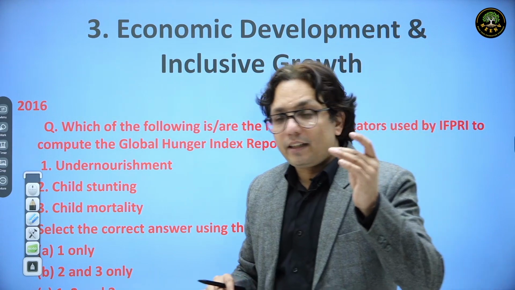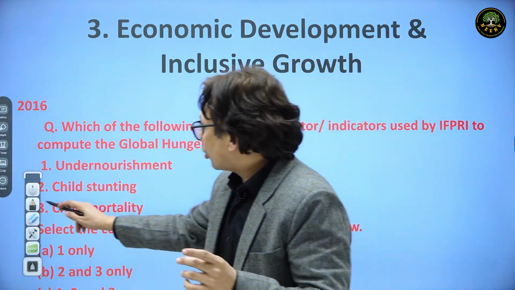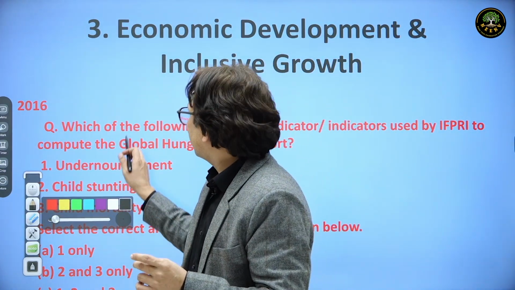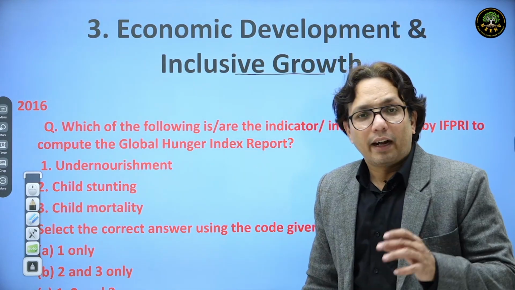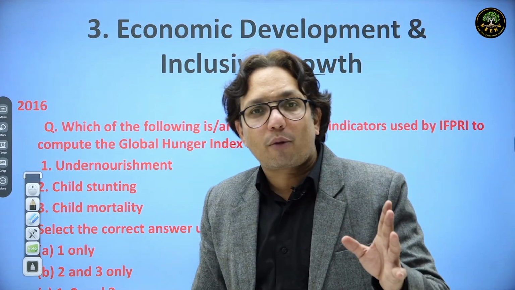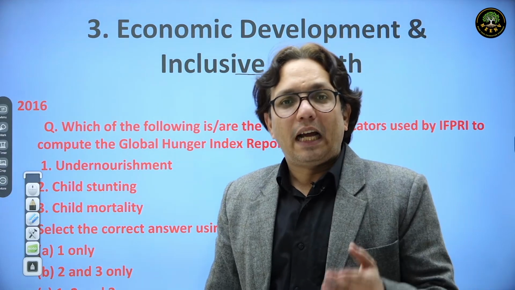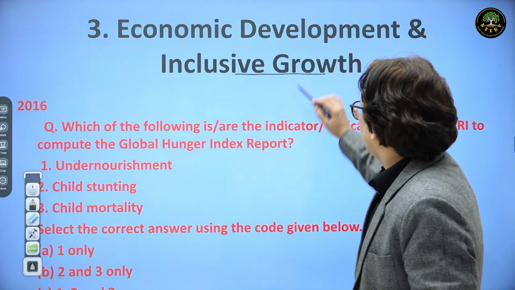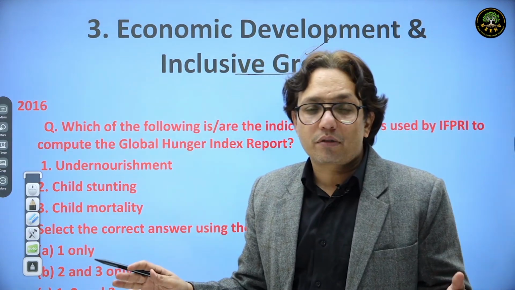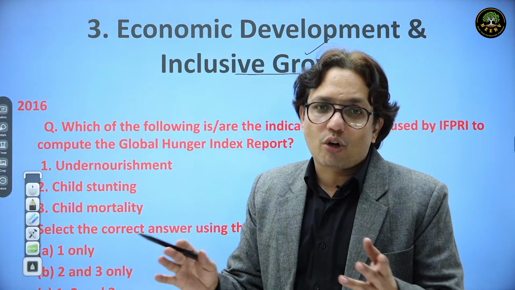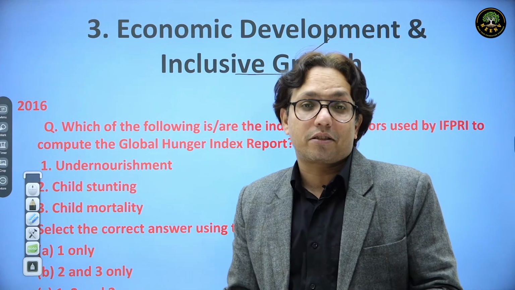In the last 9 years, not a single question has come from the chapter Economic Development and Inclusive Growth. And inclusive growth is such an important topic for mains perspective. Every alternate year, we got a question from inclusive growth, and to our surprise, in the prelims, there's not a single question on the topic of inclusive growth in the last 10 years.